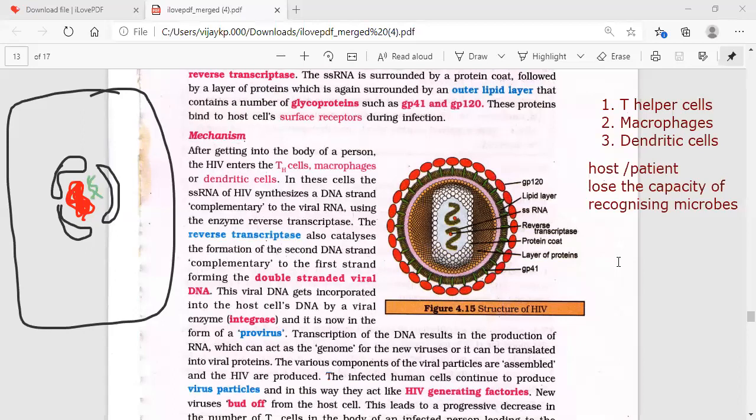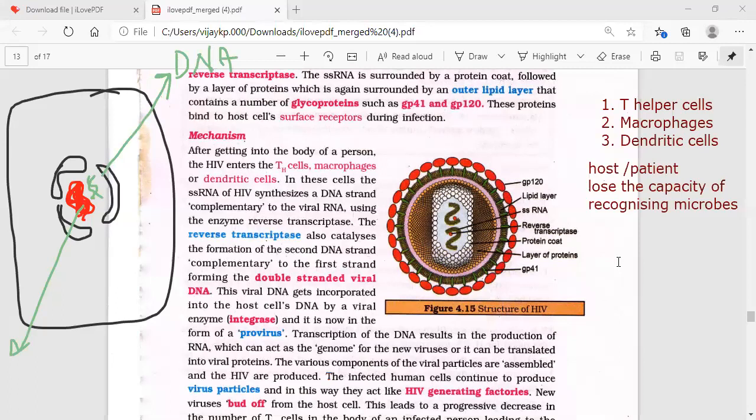Okay, so the viral DNA gets incorporated into the host cell DNA by a viral enzyme called integrase. The integrase enzyme makes it incorporate into the host cell DNA. The red one is our host cell DNA, and this is the DNA of the HIV virus. Okay, so what happens afterwards? Who makes them go inside?